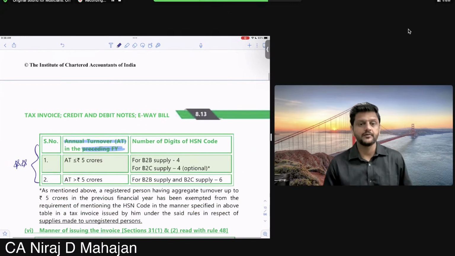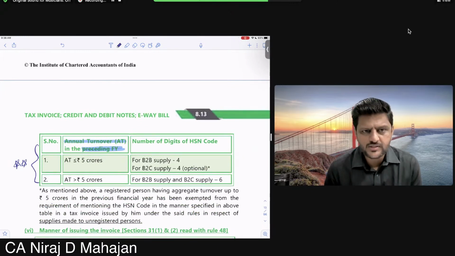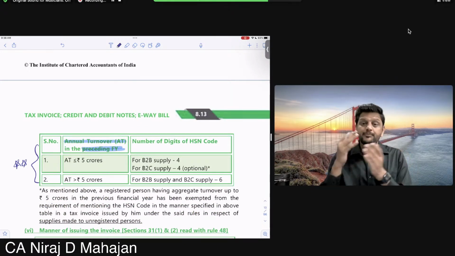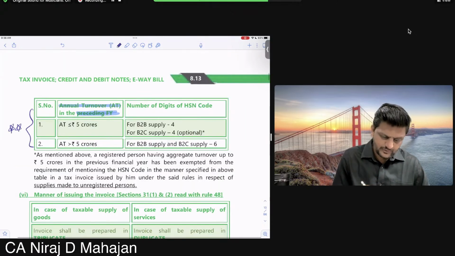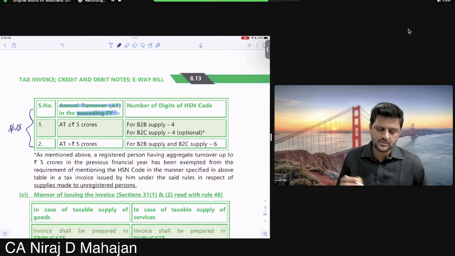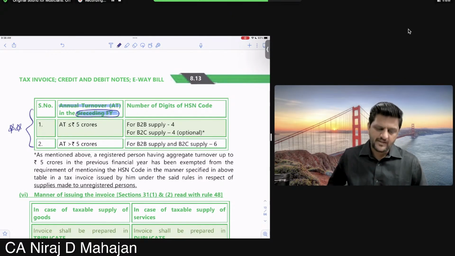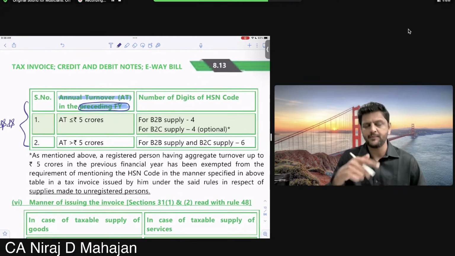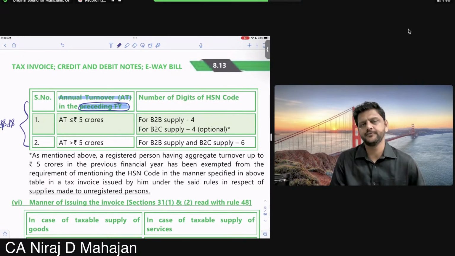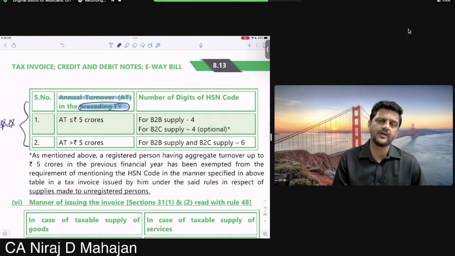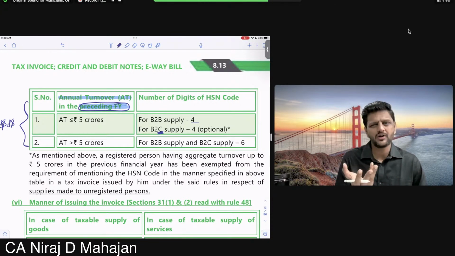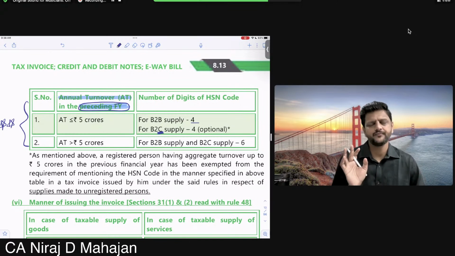So check. If the annual turnover is not more than 5 crores of the preceding financial year. When you use the word annual, it means the entire year was complete. So we're talking about the entire preceding financial year. So if it is B2B, business to business, that means the other party is also registered. The recipient is also registered, then 4 digits. If it is B2C, he's not going to claim credit. So it is your choice. It is optional. Clear till here?